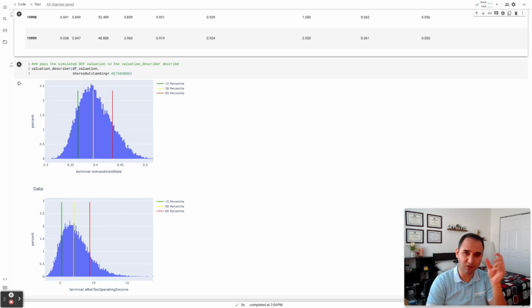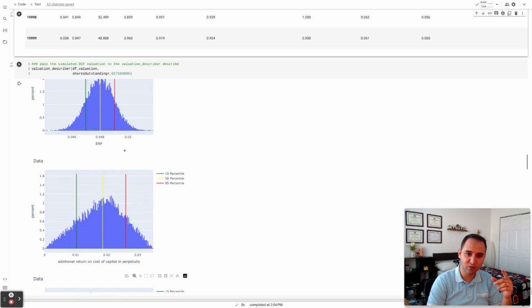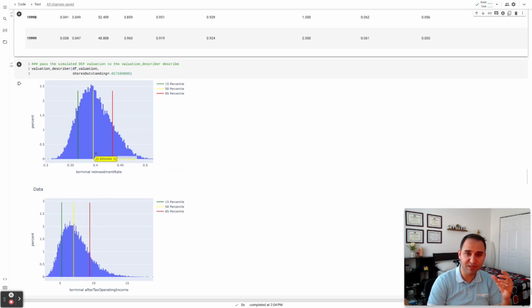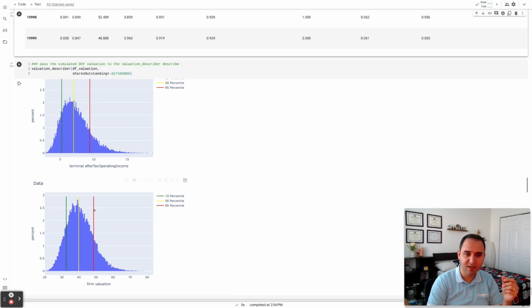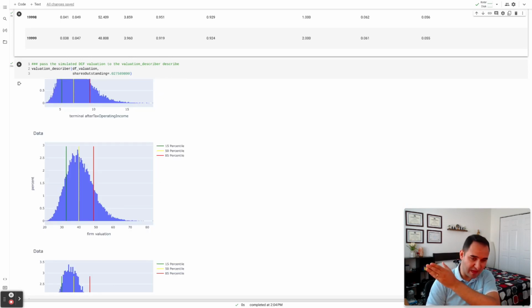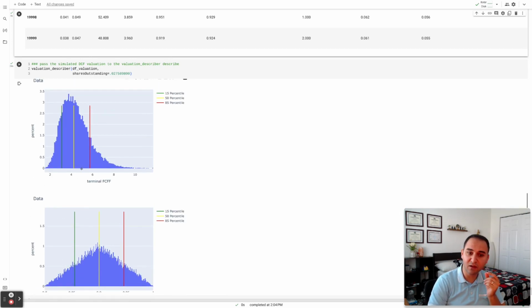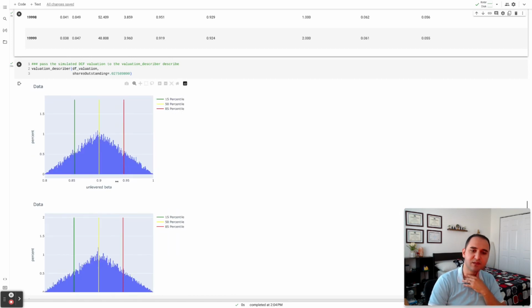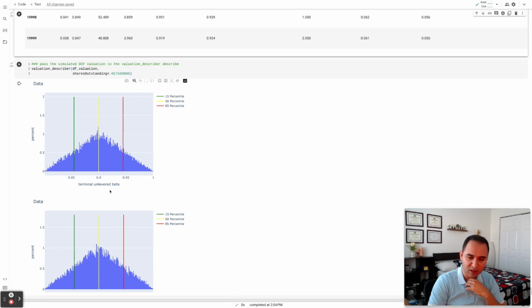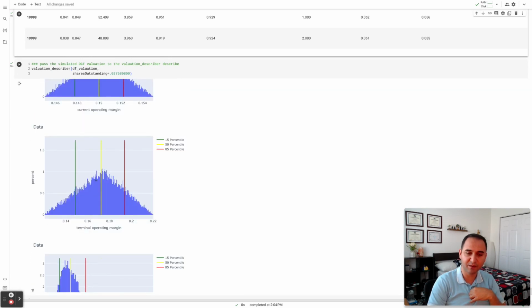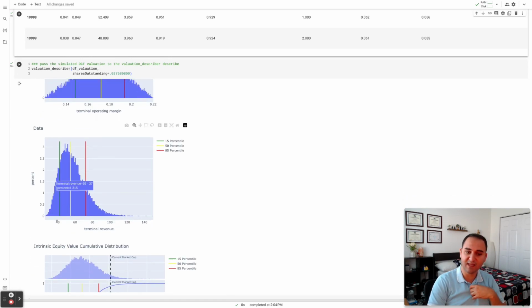The expected growth rate is equal to return on investment times reinvestment rate. So in order for them to grow in perpetuity by around 4%, they need to reinvest about 40% of their operating income back into the business. This is the terminal after-tax operating income at maturity. You can see the firm valuation at maturity, what it would be. This is the terminal free cash flow to the firm. Again, these are at maturity numbers. The unlevered beta from the beginning and the terminal unlevered beta, the current sales to capital ratio, the terminal sales to capital ratio, the current operating margin, and terminal operating margin, as well as the terminal revenue. So at maturity, how much your business is expected to earn.